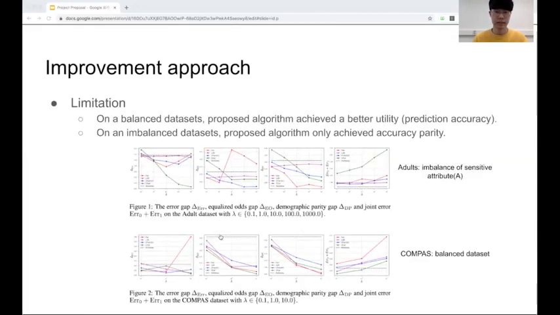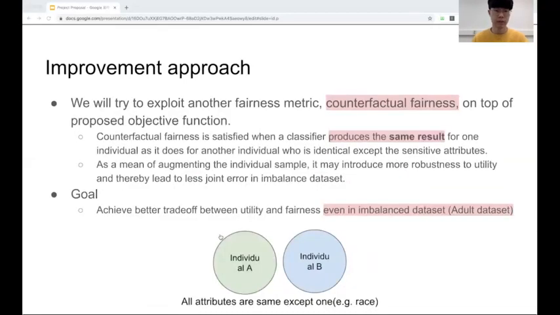But it has a critical limitation in imbalanced datasets, such as the Adult dataset shown in the above figure. Although the proposed method achieved the lowest accuracy parity gap, it sacrifices utility to achieve that accuracy parity. So to solve this issue, we will try to exploit another fairness metric, counterfactual fairness, on top of the proposed objective function.